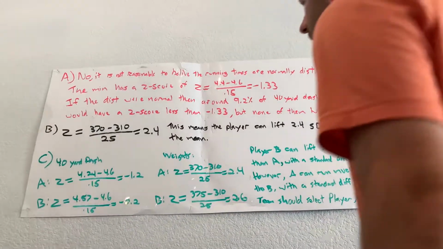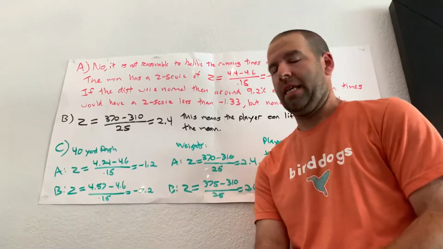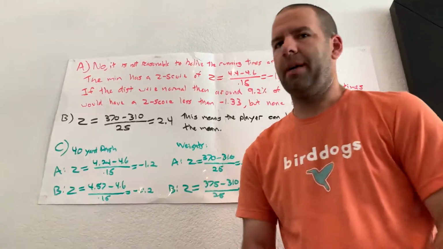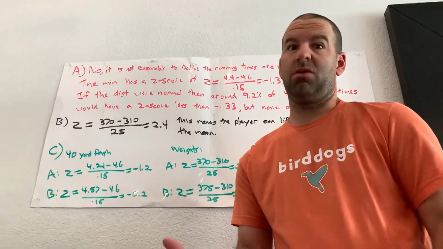All right. So here is chapter 6 review. This was the one about z-scores, lots of z-scores, stuff like that.